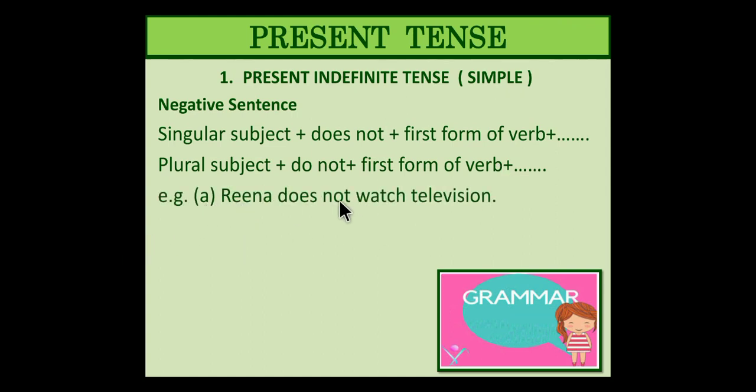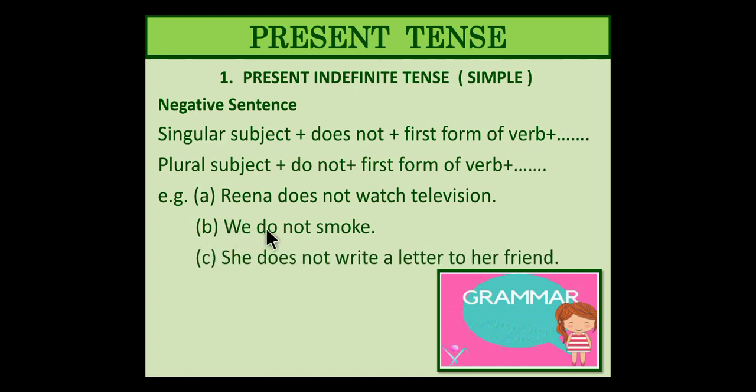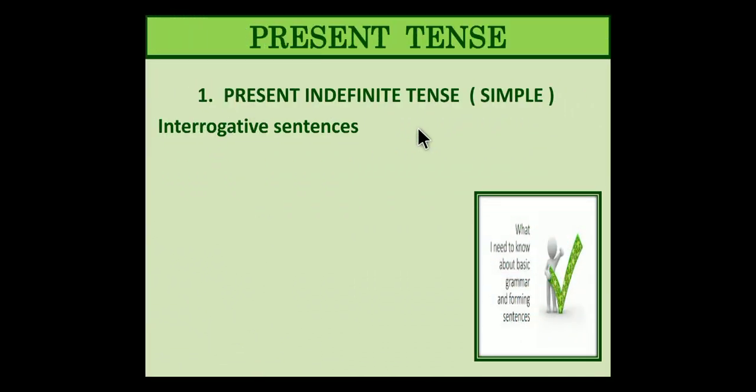Then example, Reena does not watch television. So does, is this singular or plural? This is the singular. Reena is singular, so this is also singular. Reena does not watch television. Then we do not smoke. Plural, plural, do. She does not write a letter to her friend. She, singular, verb, singular. See, does. Technically it is singular, but since you are all involved with nouns, just don't get confused. They do not like to swim. They, plural, do, plural.